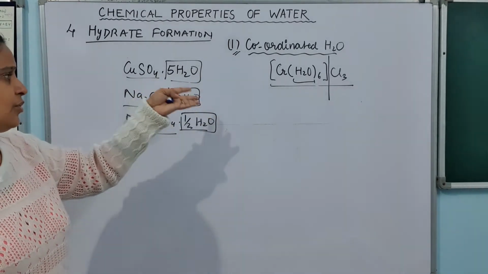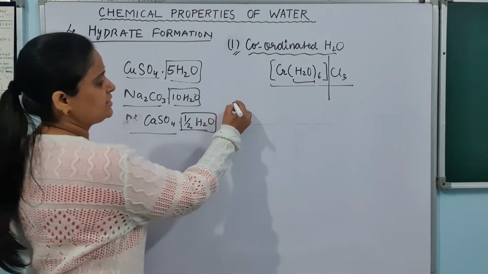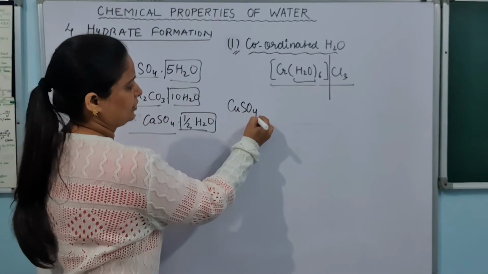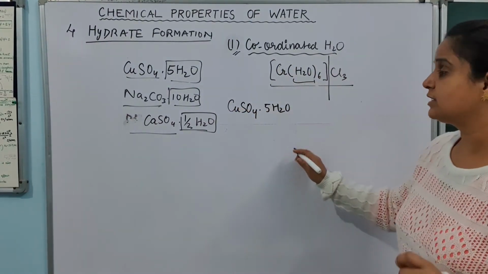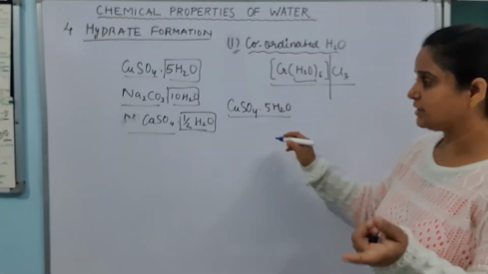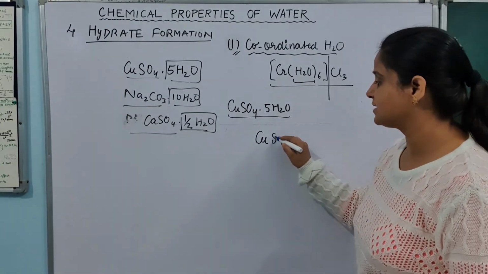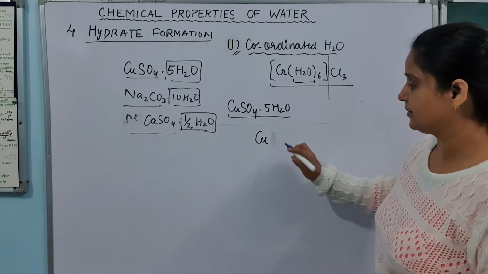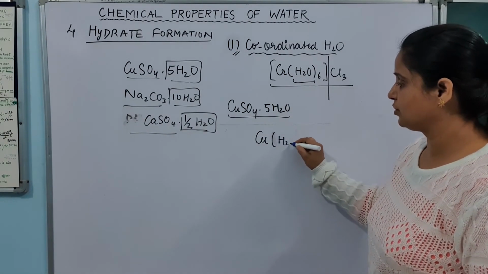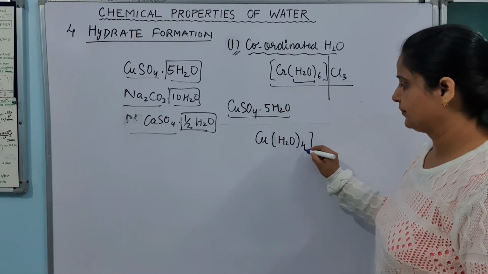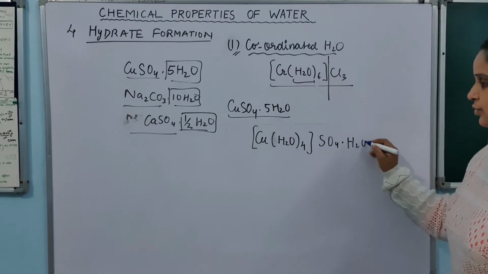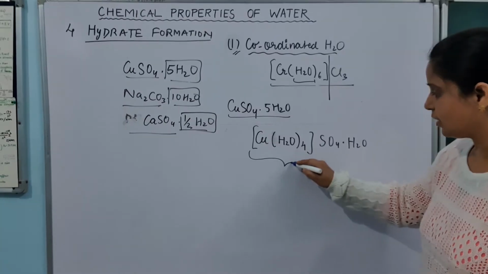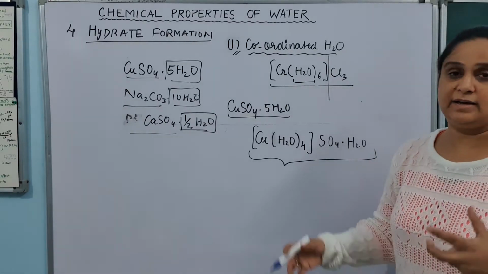Okay, if you go for another example, that is CuSO4.5H2O. In this particular example, we write down this formula like this, but actually how this copper sulfate exists, look at this. This is [Cu(H2O)4]SO4.H2O. So this is how this exists in its crystal.